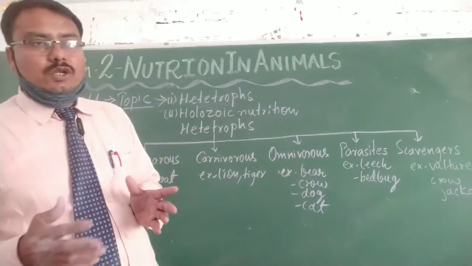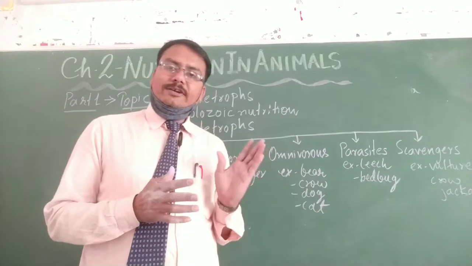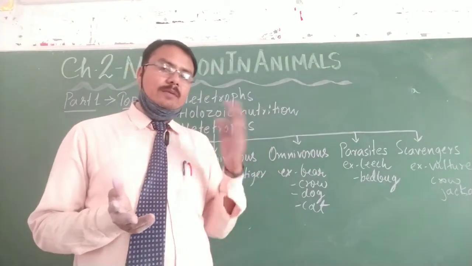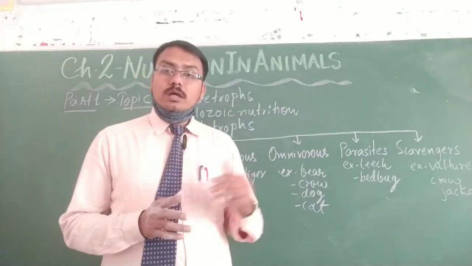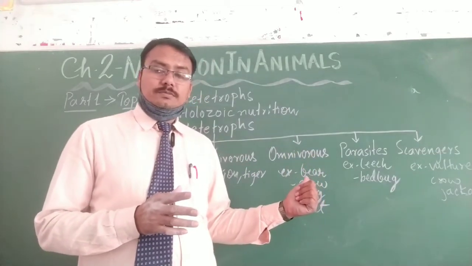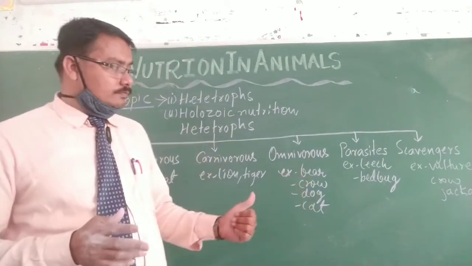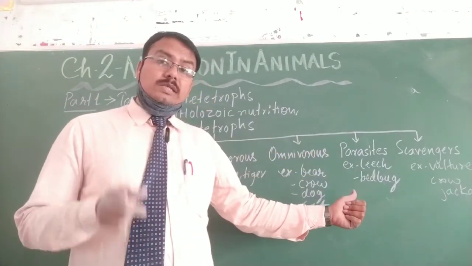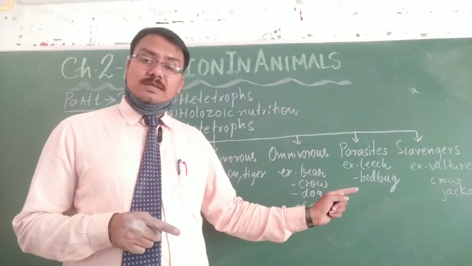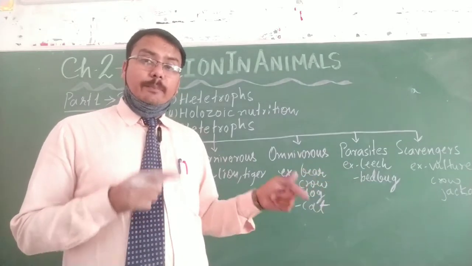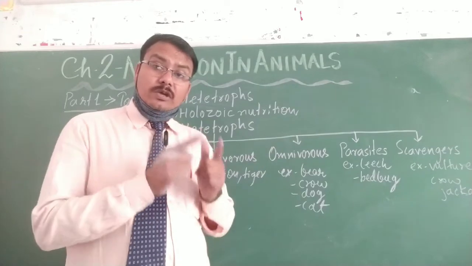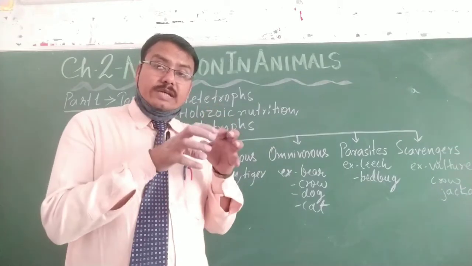Okay, so such nature of heterotrophic consumers who eat both the plant products and the animal products are called omnivorous. Next come parasites. What are parasites? Those heterotrophic organisms that depend on other living organisms, not dead organisms, living organisms,